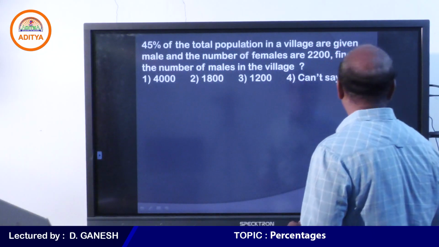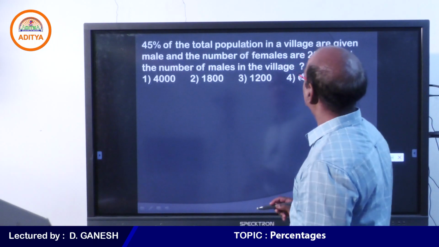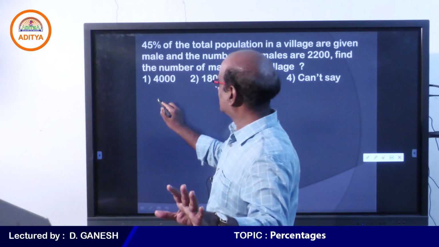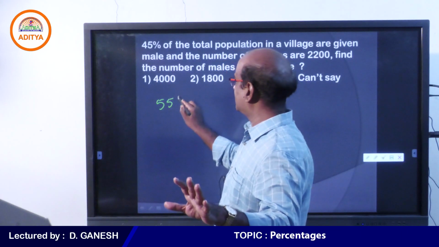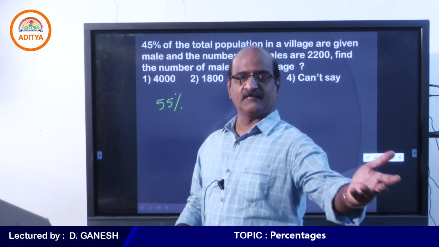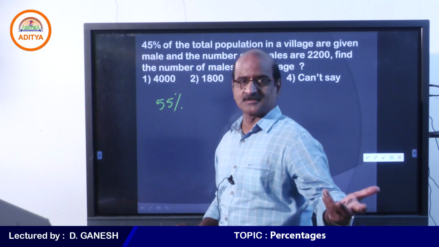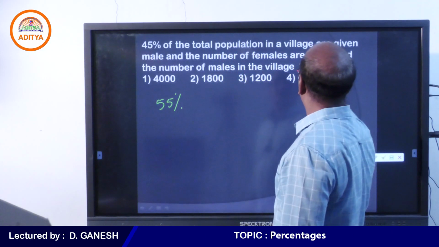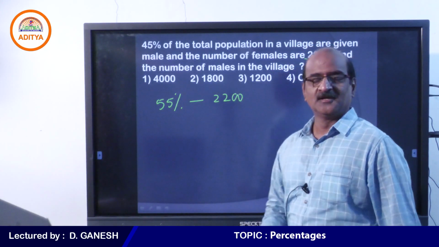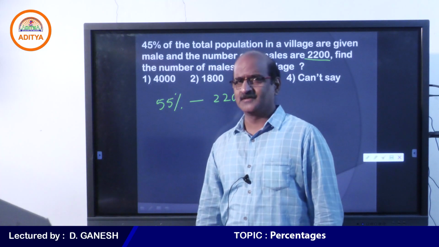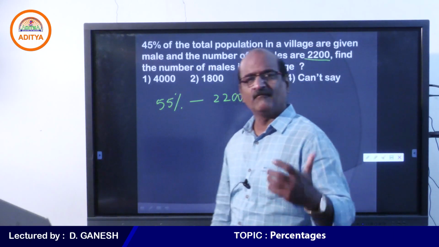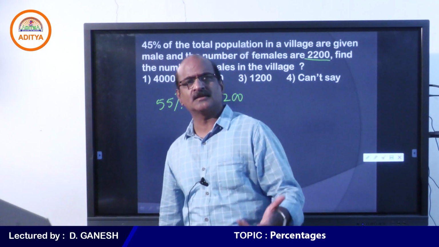Now let me explain this question to you. Here we go. 45% of the total population in a village are male. When 45% are male, obviously the remaining 55% should be female. Because 45% are male and hence 55% should be female. And that 55% should be equal to 2200. Okay? 2200. But student, why are you calculating 100%? Why did you make that mistake?